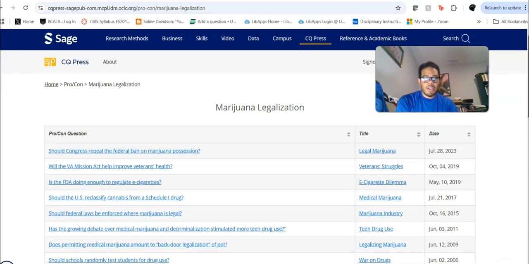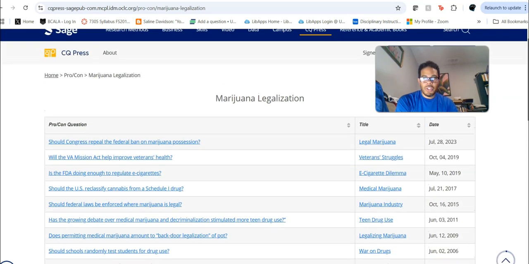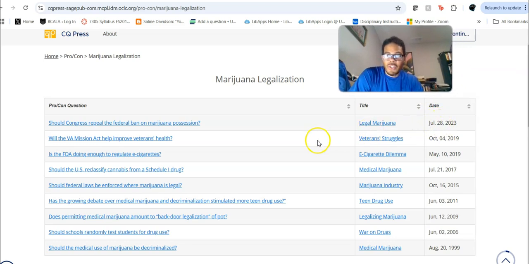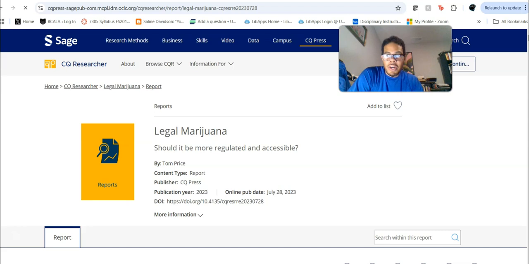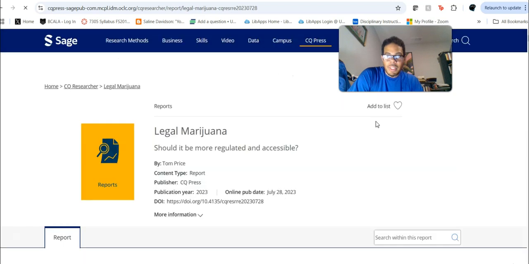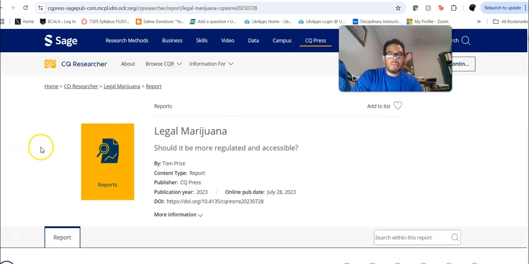And what you'll see is basically a listing right here, you've got a pro-con question. Should Congress repeal the federal ban on marijuana possession? And as you can see, this one is fairly recent, July 2023, so not that long ago. It's a pro-con question. You can get into there. And when you click that, that's going to take you to the legal marijuana report, which will also be, if you go back here, you'll see that here as well. So this takes us to the legal marijuana report.